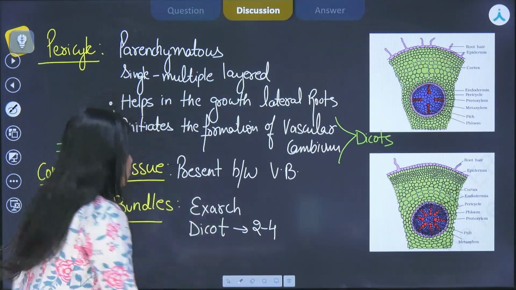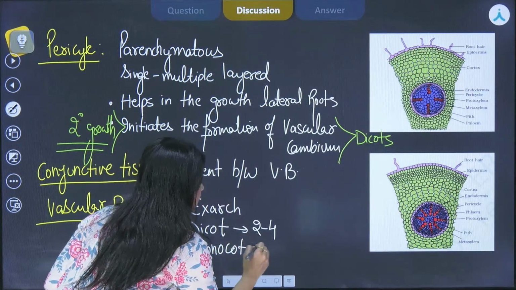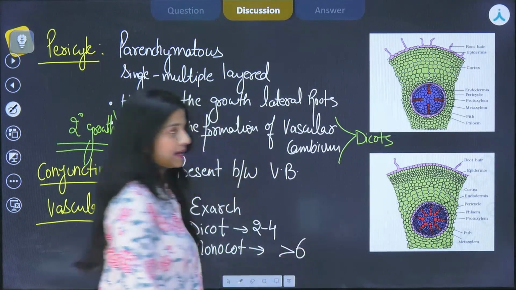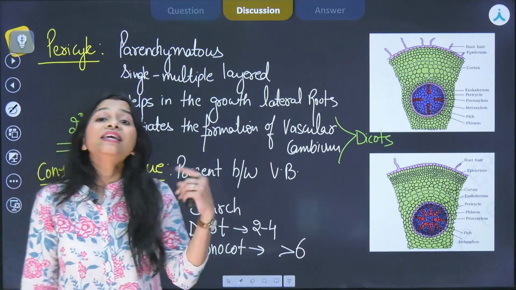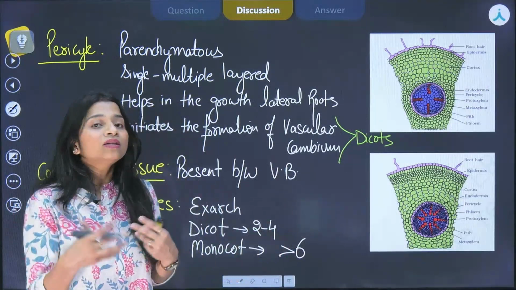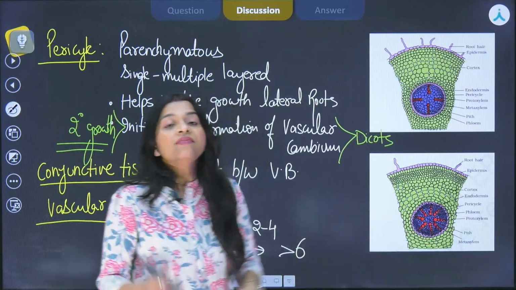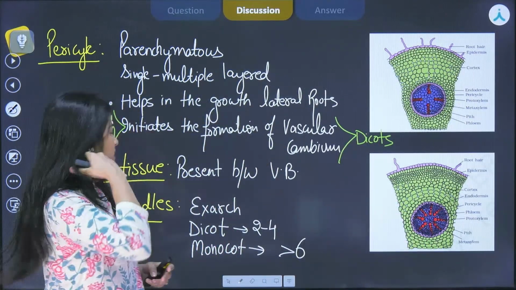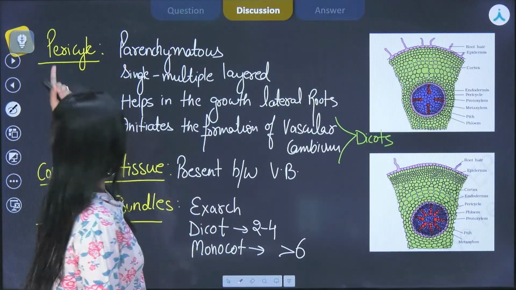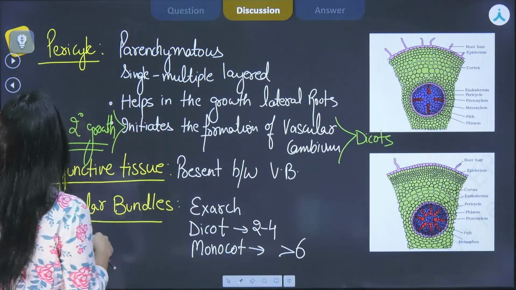But in case of monocots, we see the number of vascular bundles is generally more than 6. So it shows polyarch condition. There are many vascular bundles, that is more than 6. You can see over here the red patches that you are observing, there are more in number. So basically in vascular bundles, we can draw one difference. From pericycle we can draw another difference between these two, and the last one is the pith.